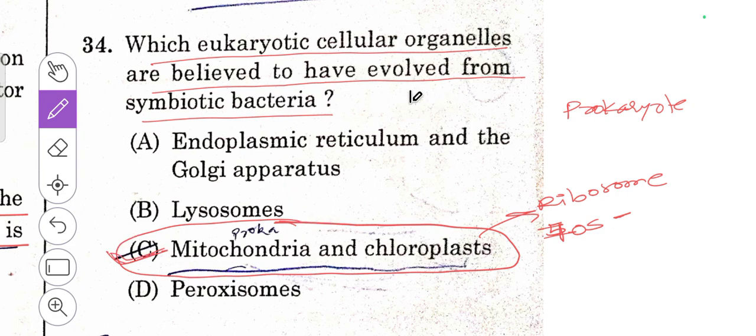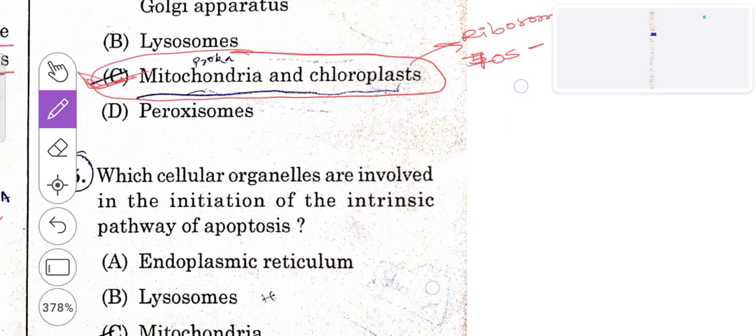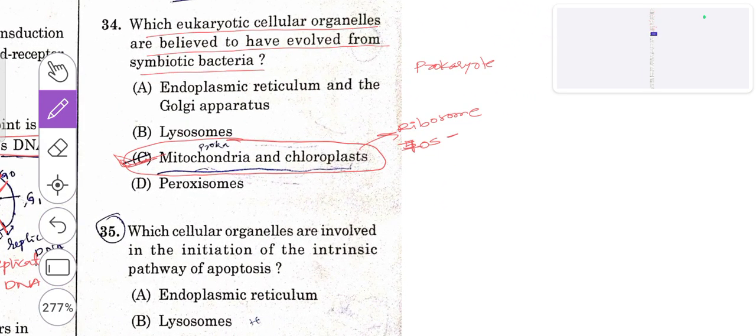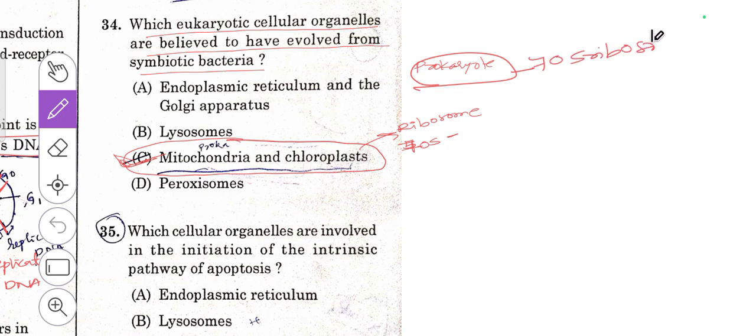Due to that, it will be said that it is evolved from the symbiotic bacteria. So C is the right answer. In case of prokaryotes also, we come across 70S ribosome, whereas eukaryotes will be having 80S ribosome.